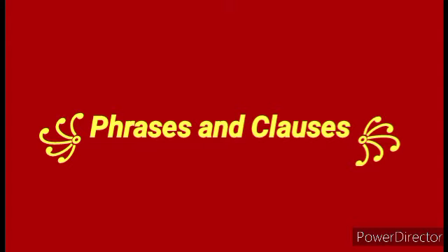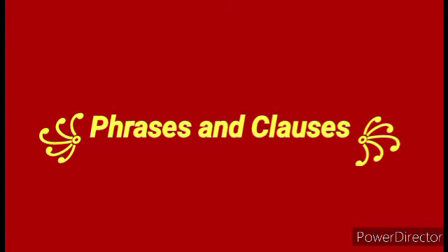Now see in this one, we don't have any verb here. It is a group of words without a verb. Suman dances very well. In this group of words, we have got the main verb dances. So it is a clause.